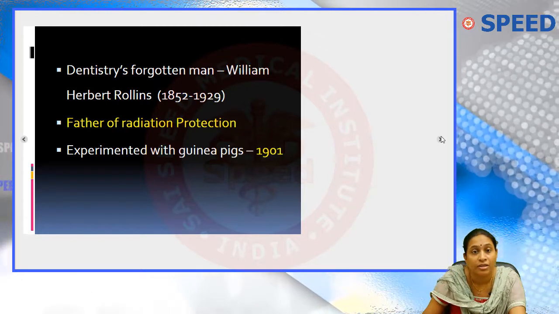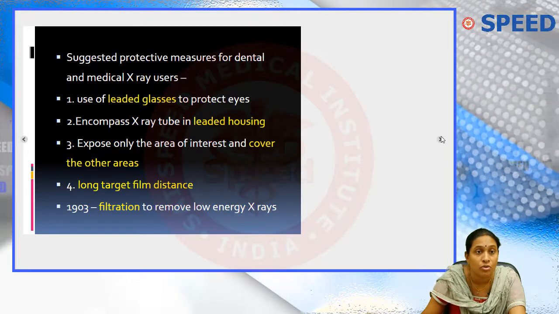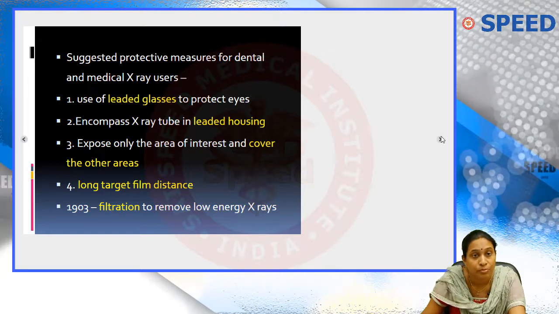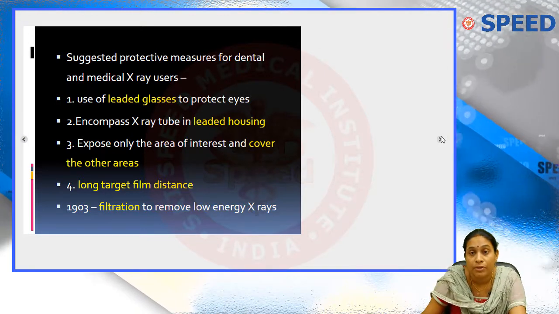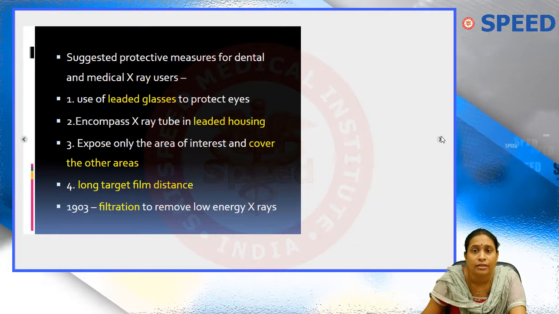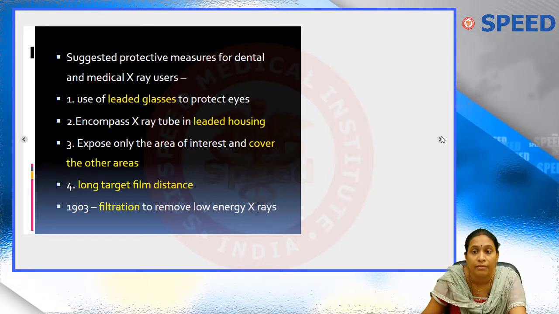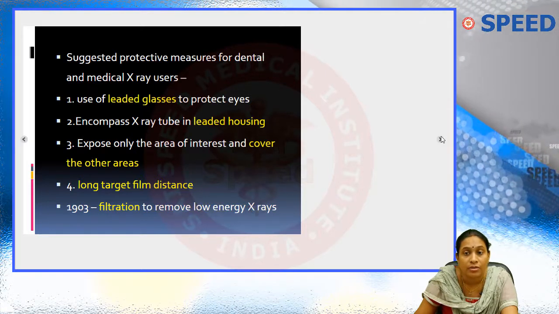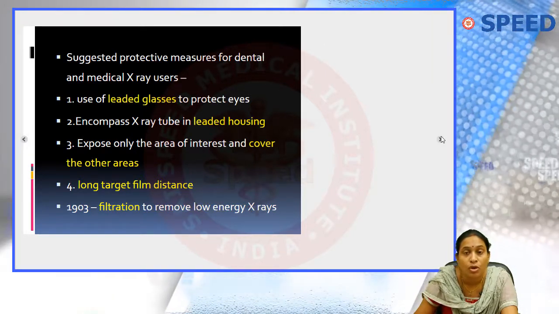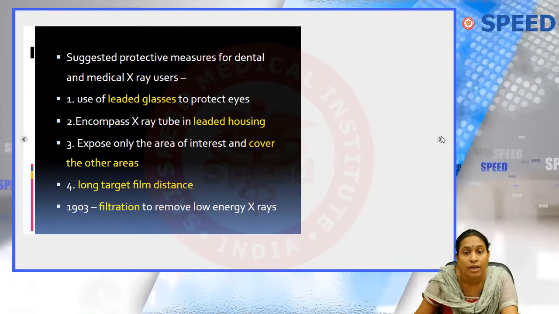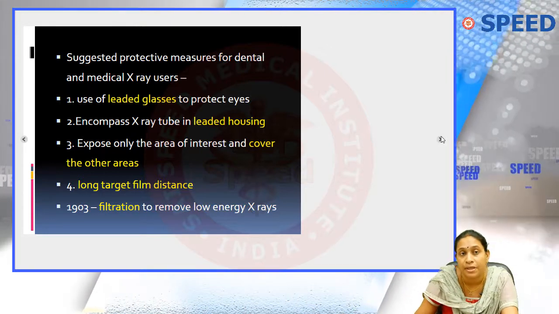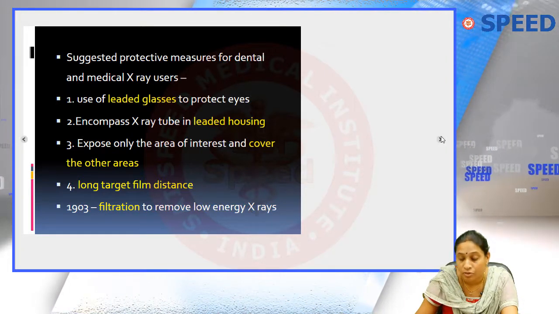Okay, so we've seen three fathers till now: the father of radiology, who is Roentgen; then the father of dental radiology, which is Edmund C. Kells; then the father of radiation protection, which is William Herbert Rollins. Apart from that, he also designed the use of lead glasses, and the entire lead tube housing was designed by him. The feature of exposing only the area of interest and covering the other areas was also proposed by him, and also to use a long target and film distance, and to introduce filtration. So the major things which bring about the radiation protection measures have all been introduced by him. So he's been aptly called the father of radiation protection.